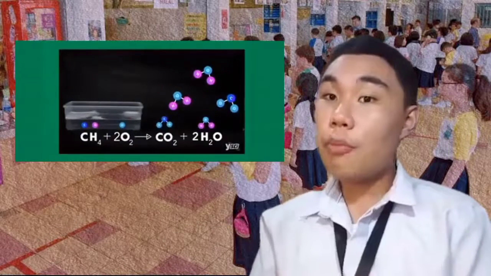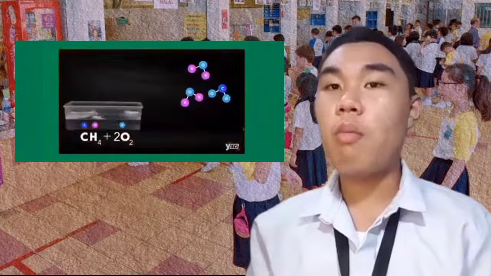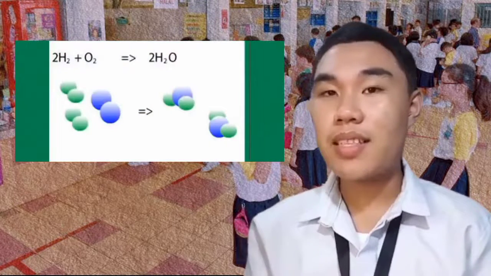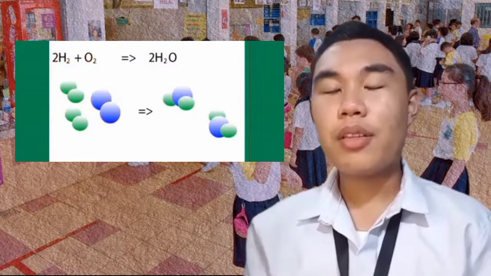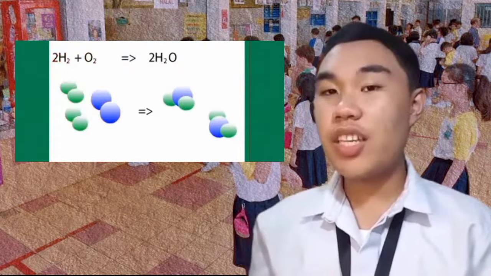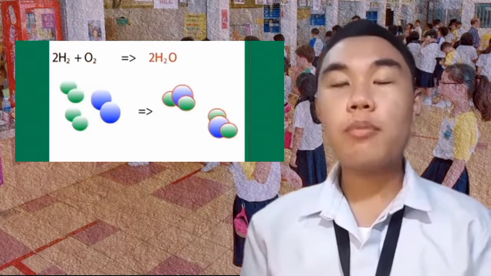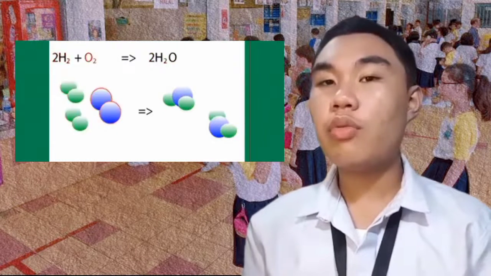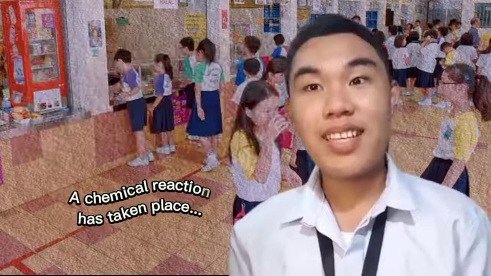So, let's go. On previous grade levels, we have learned that substances undergo chemical bonding that results in breaking of bonds and formation of new bonds. In this way, new substances are formed. In this example, the reactants hydrogen and oxygen reacted with one another to form new substances which are molecules of water. Formation of new substances means a chemical reaction has taken place.